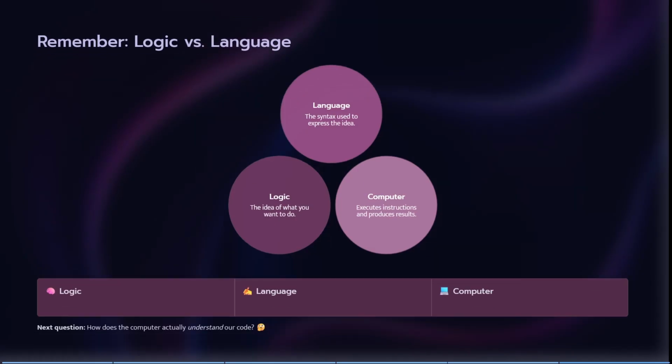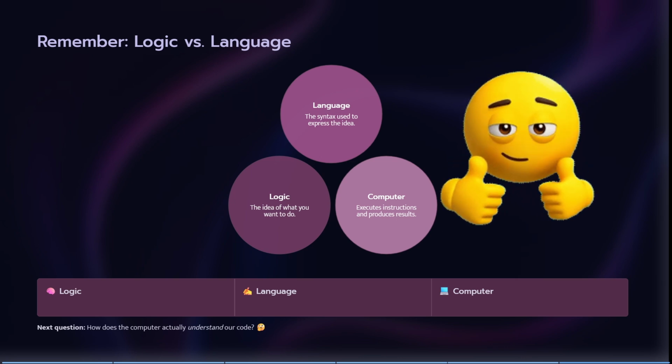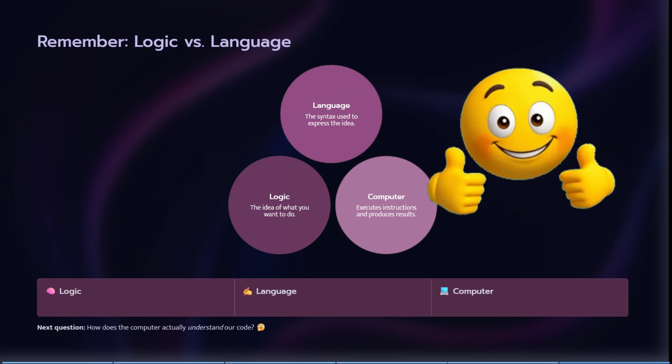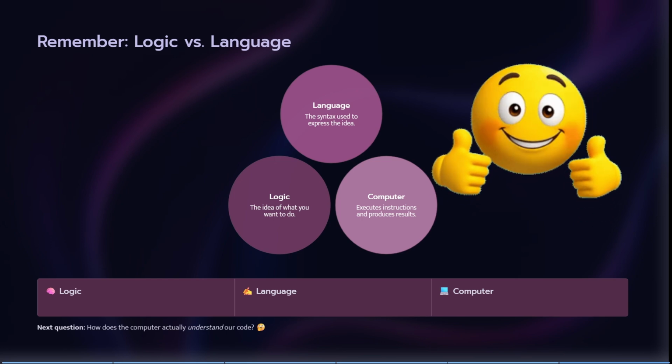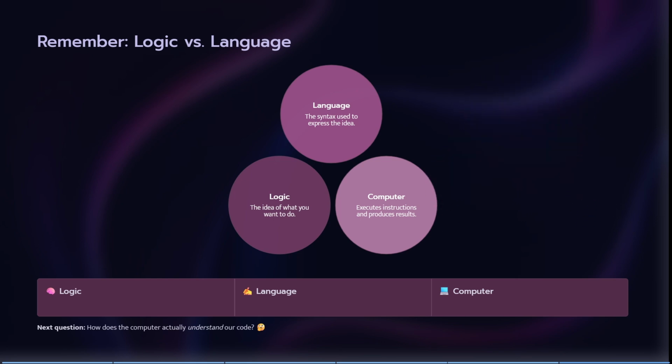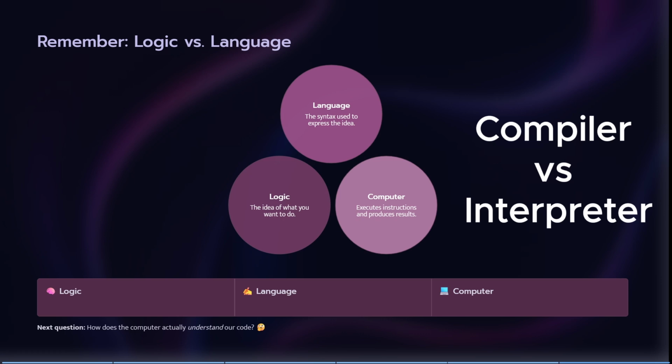So this is how we have covered what we mean by a programming language, how we can have different languages and how we can use them, right? But let's suppose you write code in Java or Python. How does the computer actually understand it? Does it read your code directly, or does something translate it first? That's what we will discover next. So in the next video, we are going to see compiler versus interpreter.